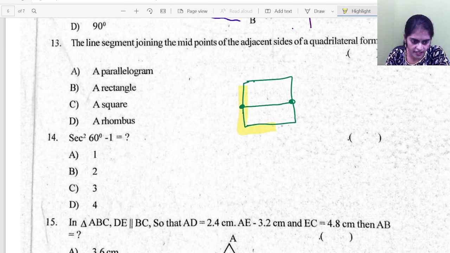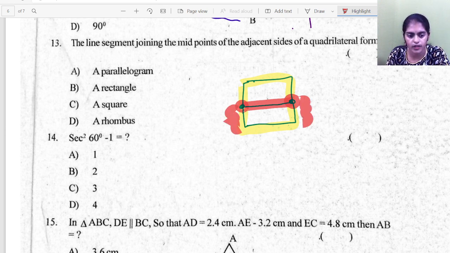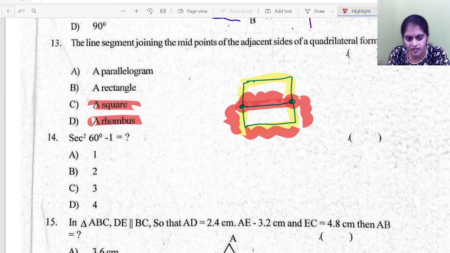This is a quadrilateral ABCD. I am taking these as the midpoints and I am joining a line. Here, this side and this side are equal, and this side and this side are equal. So it cannot always be a square, and it cannot always be a rhombus, because clearly those two options are eliminated. Now, is it a parallelogram or is it a rectangle?